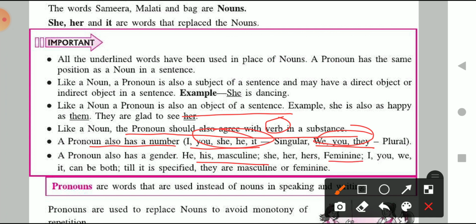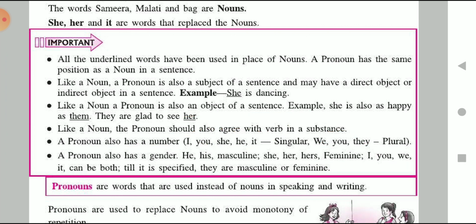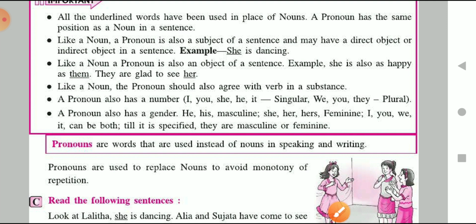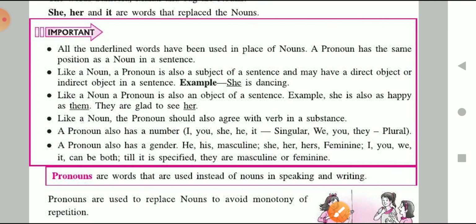For feminine gender, what type of pronouns do we use? She, her, herself. And for both, I, you, we, it can be common pronouns, until it is specified that they are masculine or feminine. I hope, children, that you understood these points.